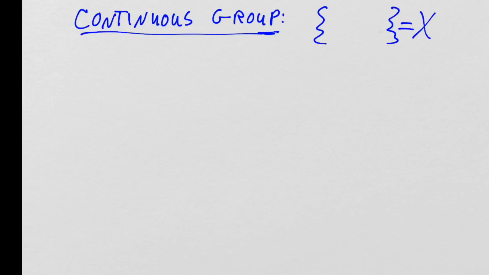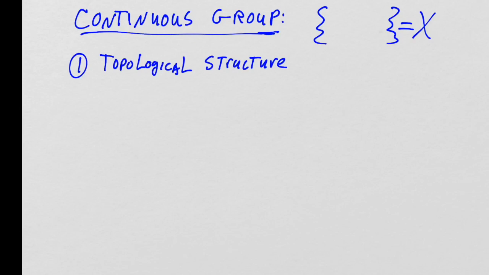The first is a topological structure. The core of any topological structure is that it will be given a topology, but we can actually give it a little bit more, because we're going to insist that this set is not only a topological space, but it is also a manifold.